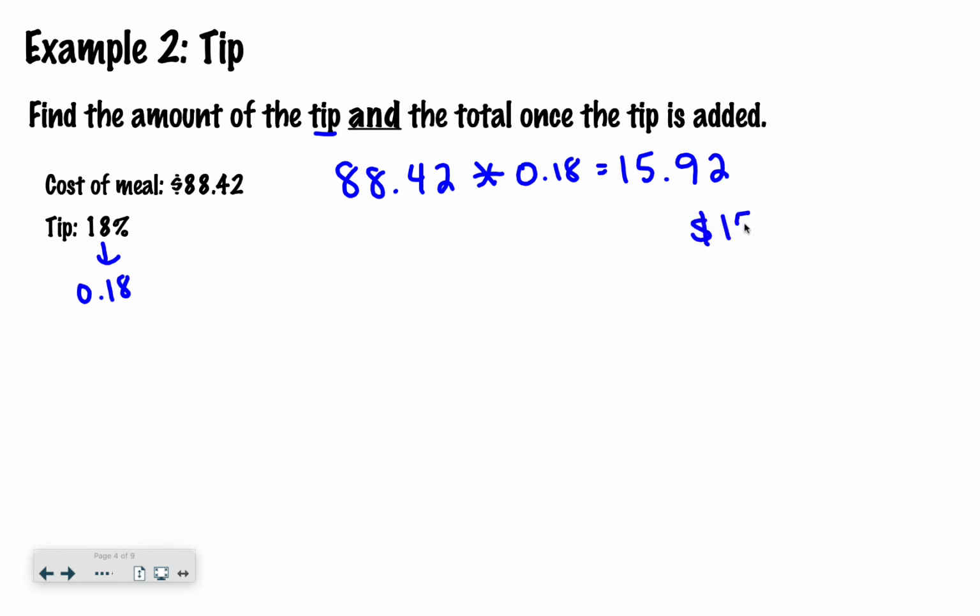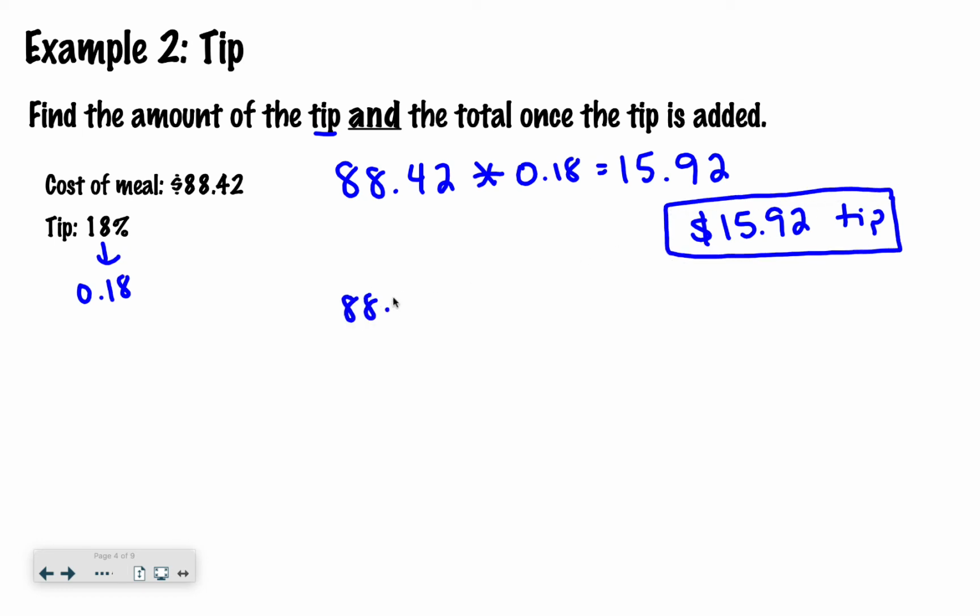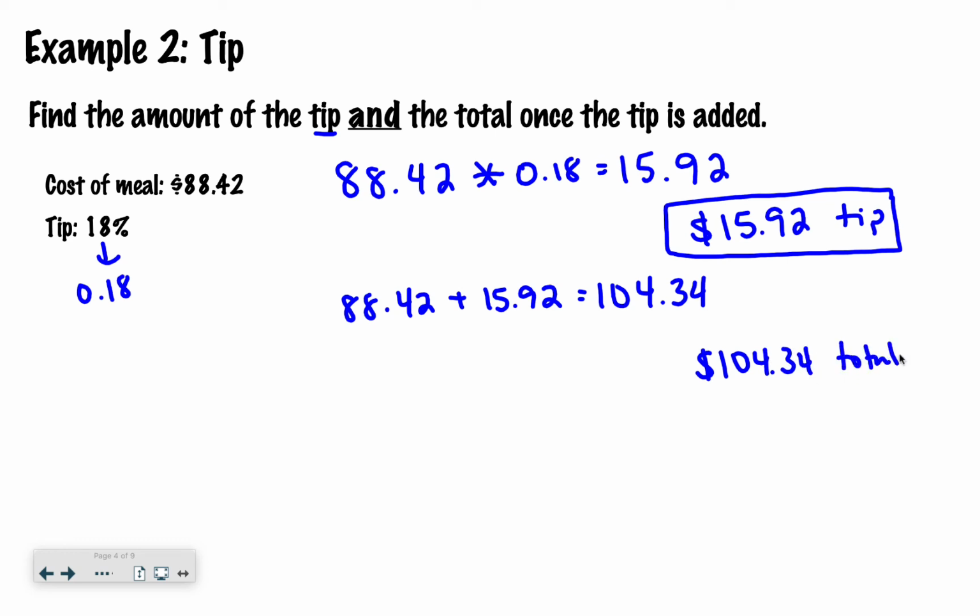So I would say $15.92 is my tip. And then the way I'd find my total, I would say 88.42 plus 15.92 equals, I just cleared my calculator. $104.34 total. So that's how much money you would be leaving at the restaurant to cover your meal and the tip. Right?